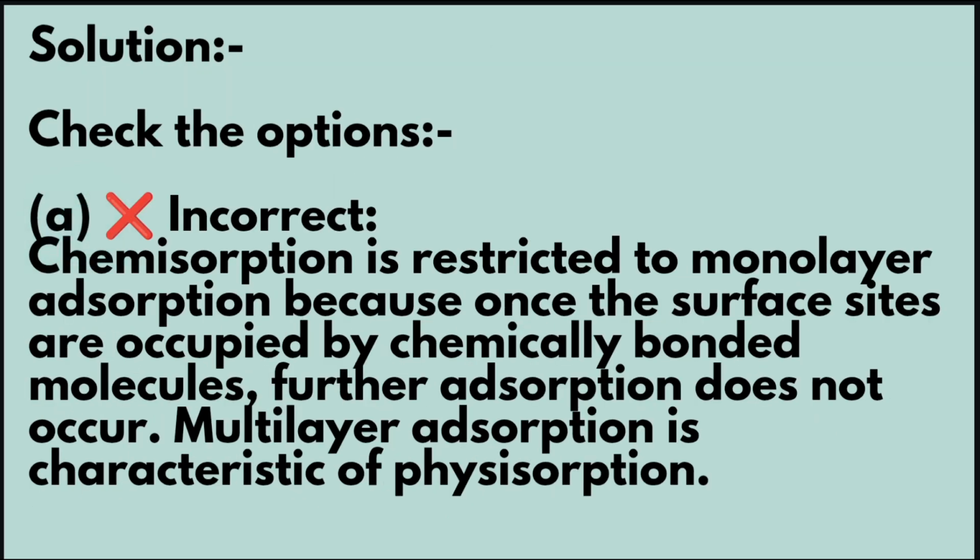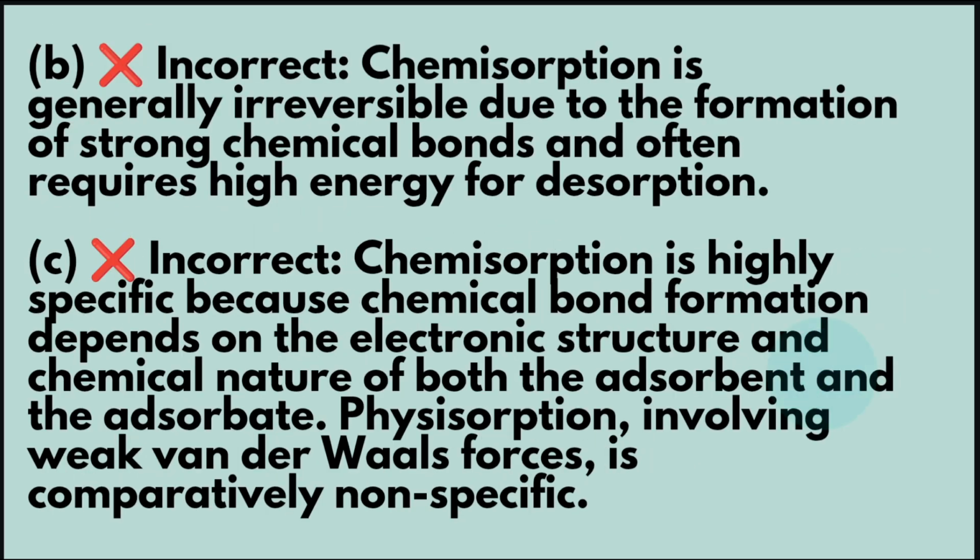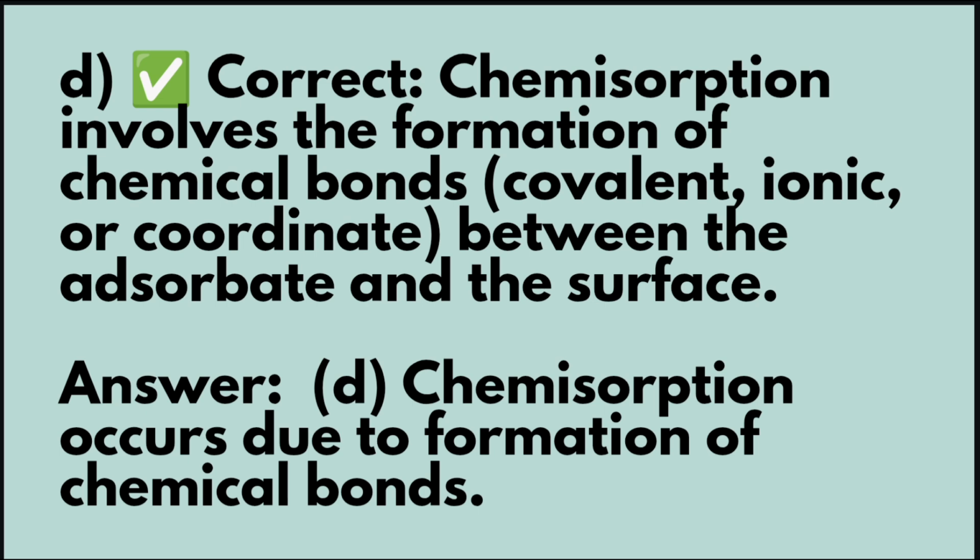Now, let's move to the option D. Here in option D, chemisorption occurs due to formation of chemical bonds. Now we'll check. Option D is correct because chemisorption involves the formation of chemical bonds, that means covalent, ionic or coordinate between the adsorbate and the surface. So answer D, chemisorption occurs due to formation of chemical bond is the correct answer here.